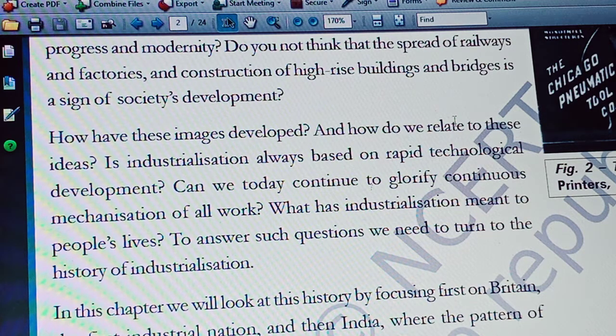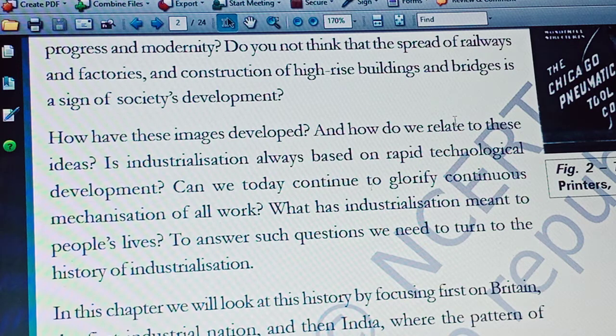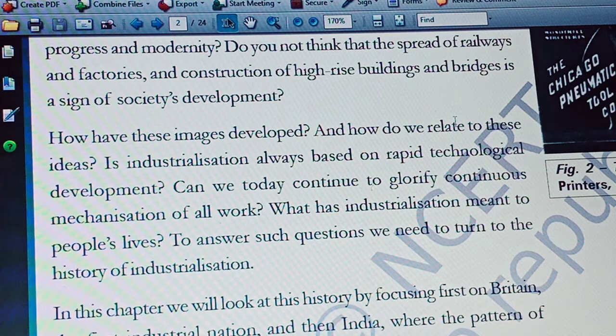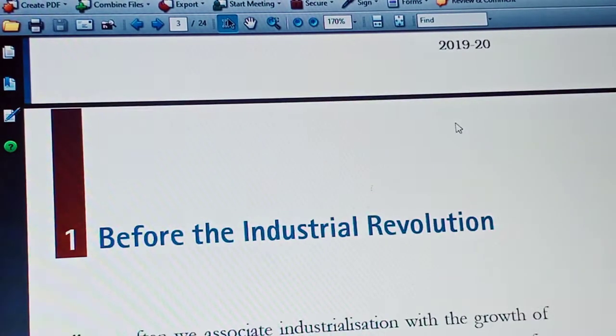That means the more industrial production was started in England, most inventions were also witnessed in England. Later this technology was spread from England to other parts of Europe and then to other parts of the world. So that's why this lesson is focused on industrial development in England, of course, and then it explained about India. What were the changes that took place in India? So this is a brief introduction and all.